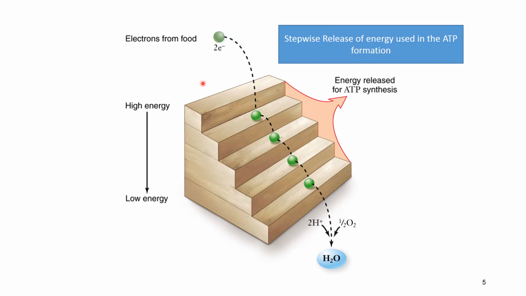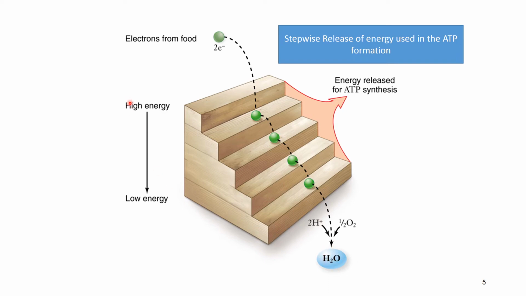Here again, electrons from the food are shuttled from one carrier to the other. Then ultimately they combine with protons in the presence of oxygen, and the end product, water, is formed.